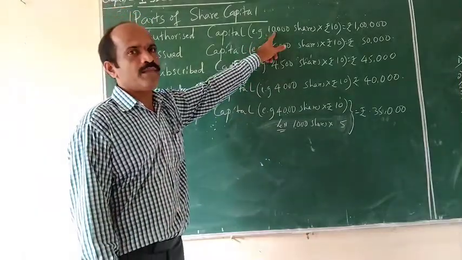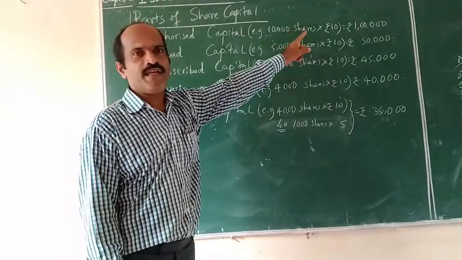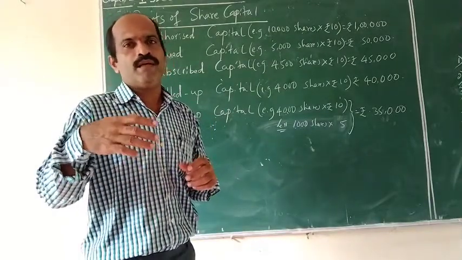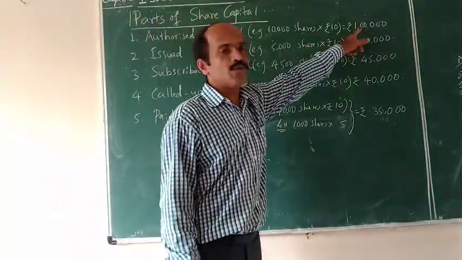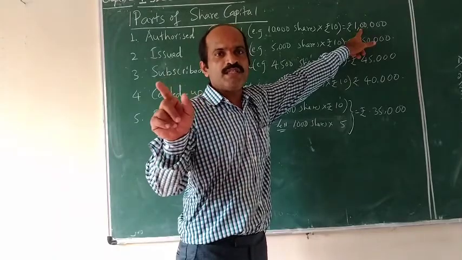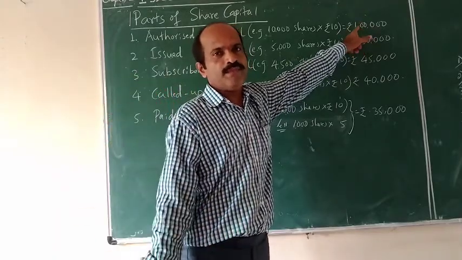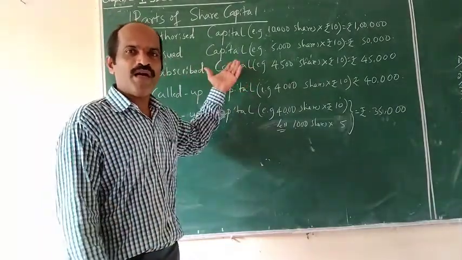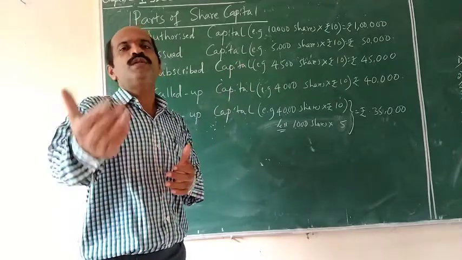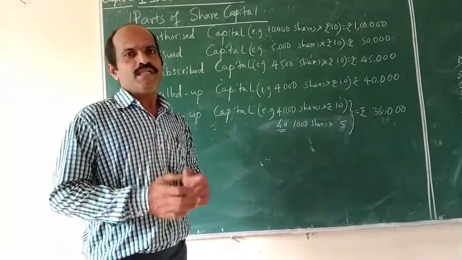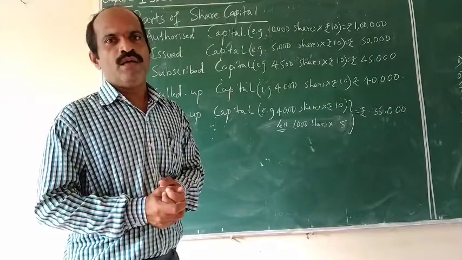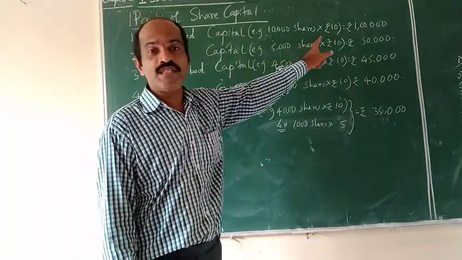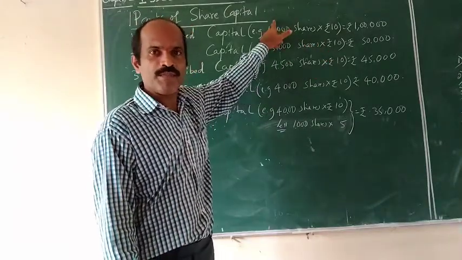I have given an example here. 10,000 shares of 10 each. It is the maximum amount of capital which can be raised by the company from the public. So authorized capital comes to rupees 1 lakh. How? 10,000 shares into rupees 10, so 1 lakh. The second one is issued capital. Issued capital is that part of authorized capital which is issued to the public by the company. Whatever shares are issued to the public is called issued capital, and it consists of 5,000 shares of 10 each. It is a part of the above authorized capital only.